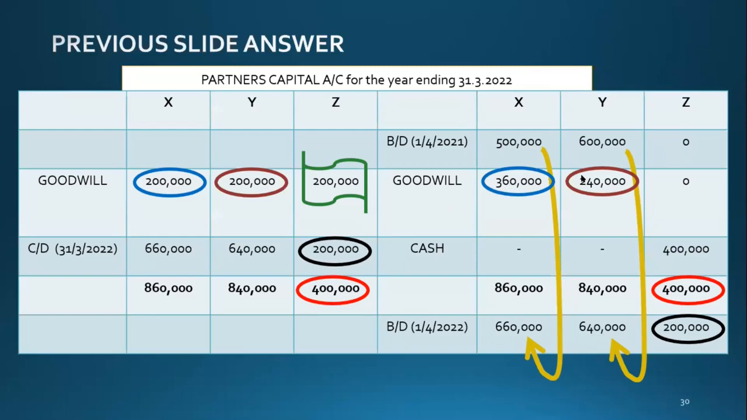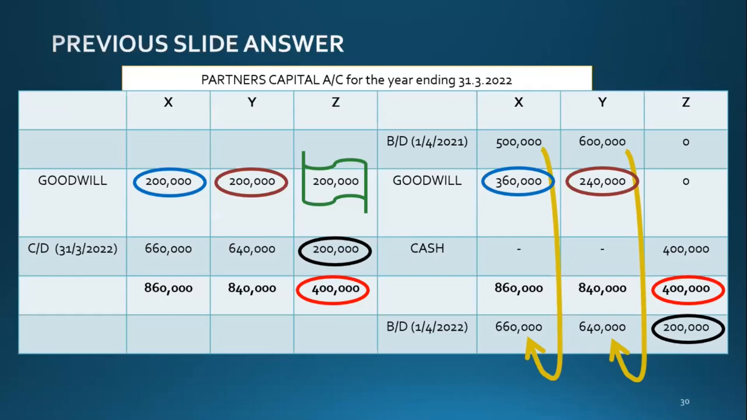From 660, you need to know that. Because what is the goodwill double entry? New profit sharing ratio debit, old profit sharing ratio credit. Understood?